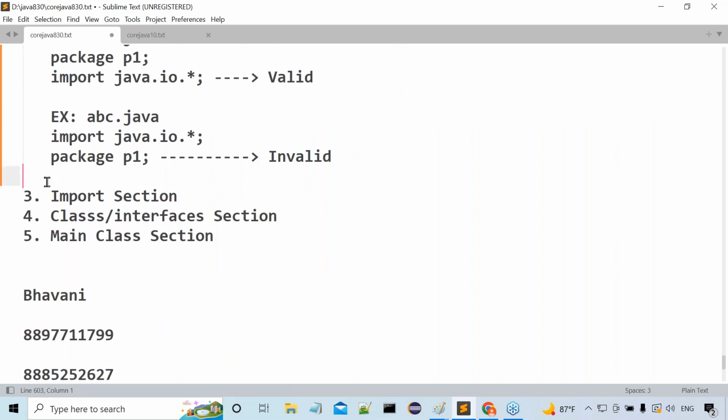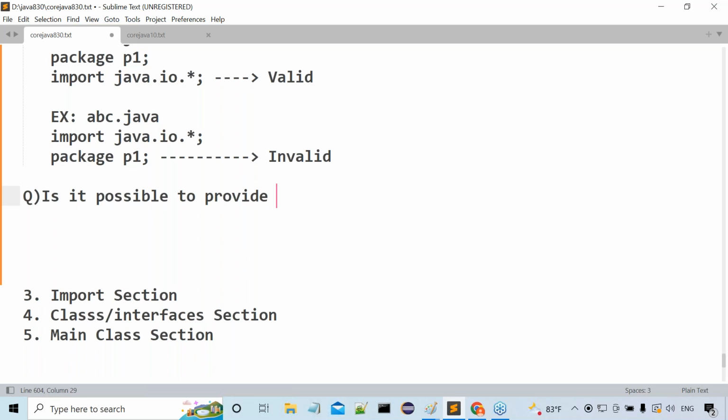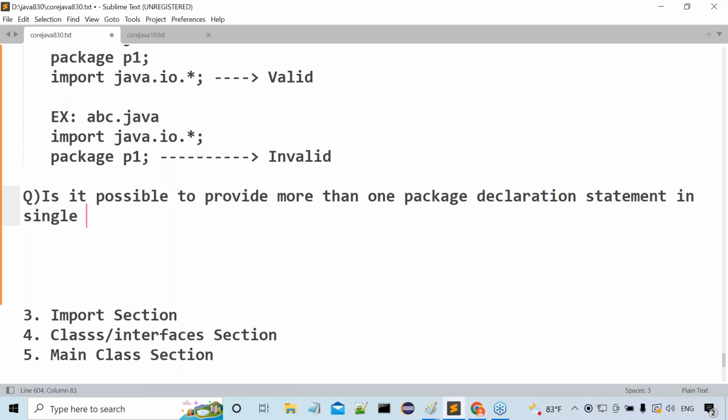Now I'm asking one interview question to all of you guys. We have to think and give an answer for this question. All of you observe carefully, and put more concentration on this particular question. Listen carefully. Is it possible to provide more than one package declaration statement in a single Java file?